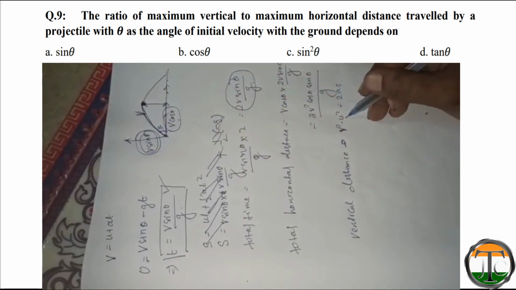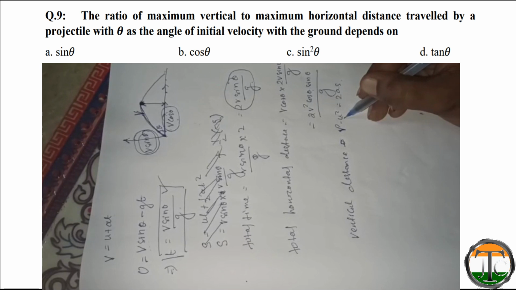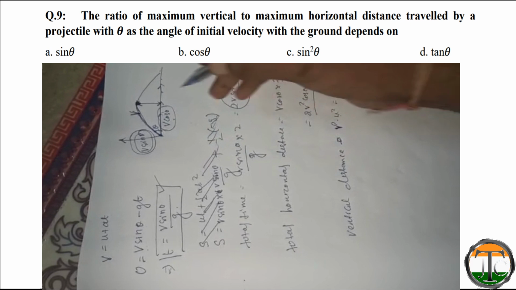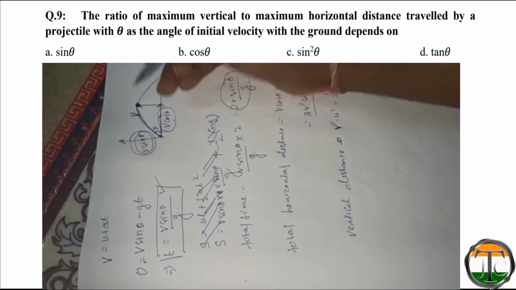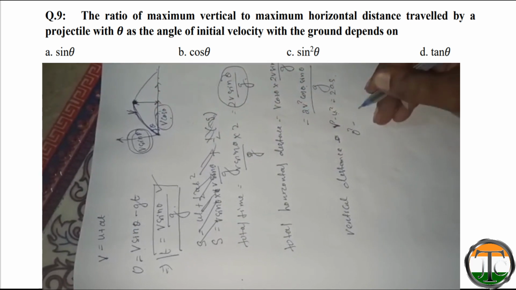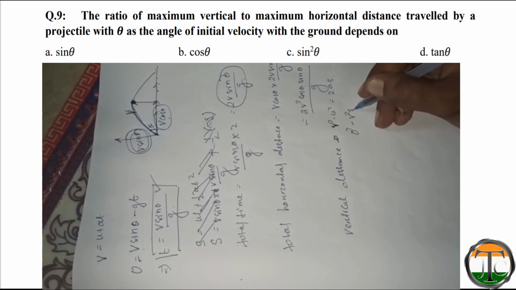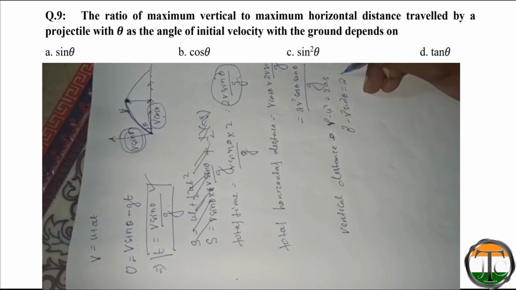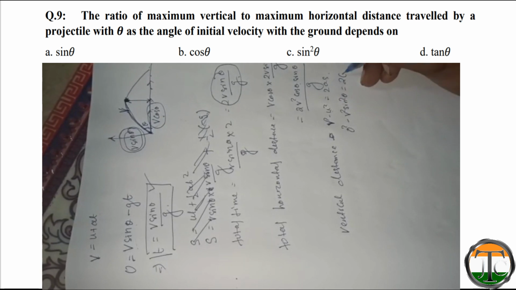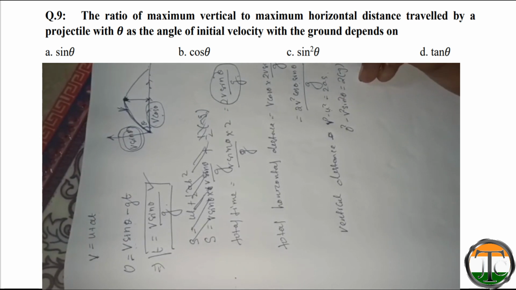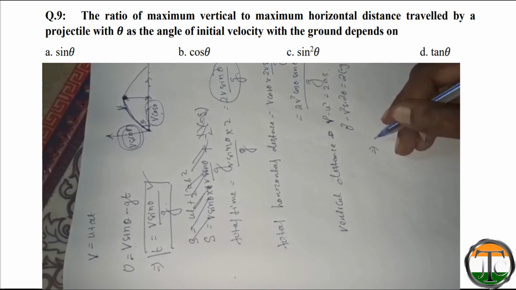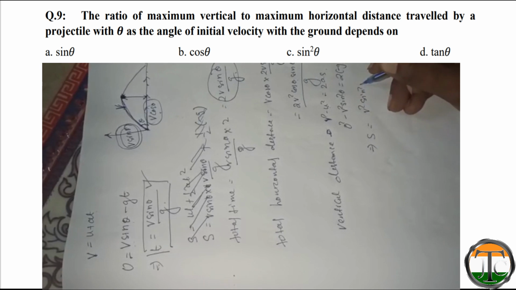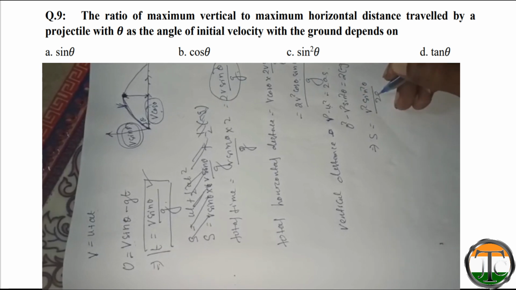That means in the place of u we will put v sin theta, and in the place of v we will put the velocity at this point, that is 0. So 0 square minus v square sin square theta is equal to 2 into a, where we take a as negative g, into s. That means s will be v square sin square theta by 2g.